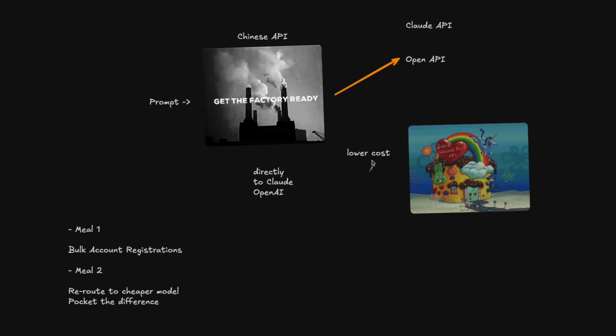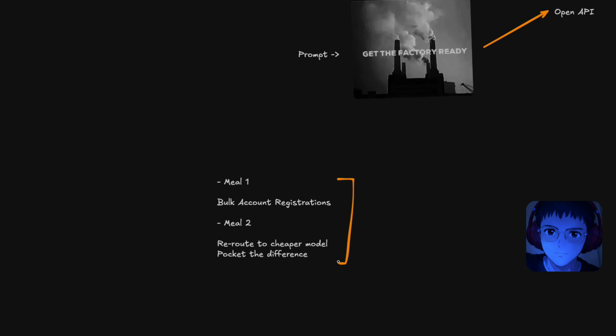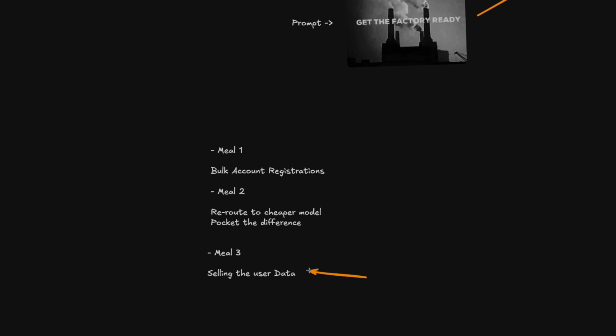And so meal 1 and meal 2 are really good strategies for this. However, this isn't really where the big money comes from. The big money comes from meal 3, which is selling the user data. I think we see a lot of posts online about the risks of using Chinese models. They're stealing our data, right? We see this all the time. Unfortunately, it pretty much is true.